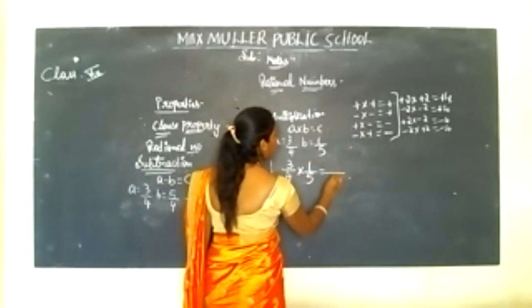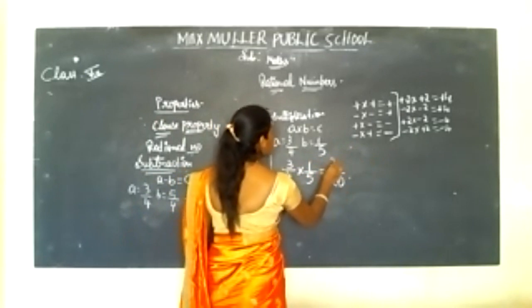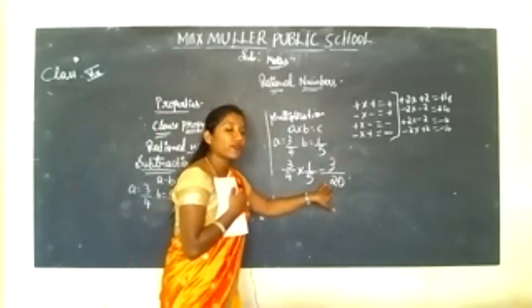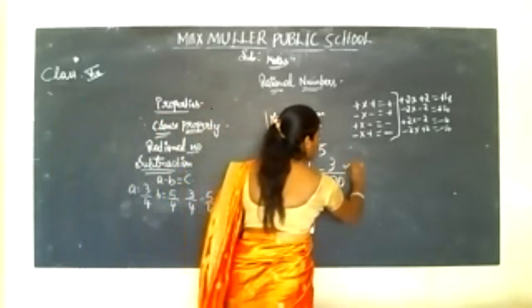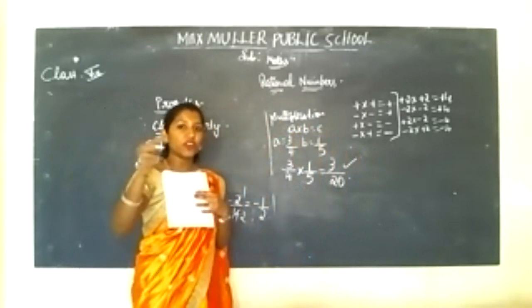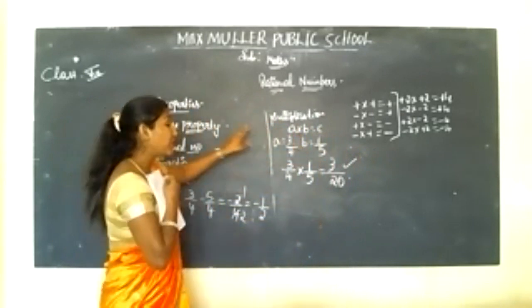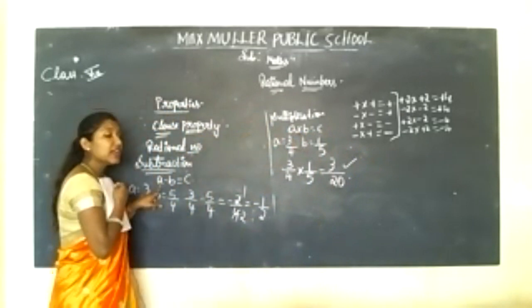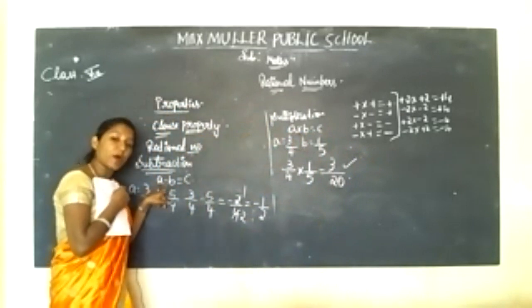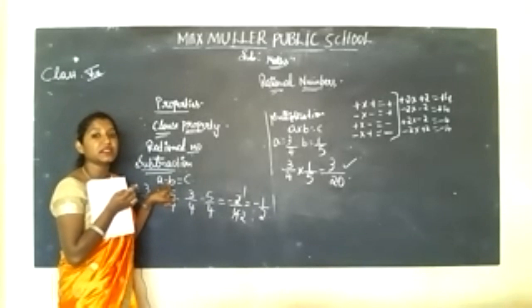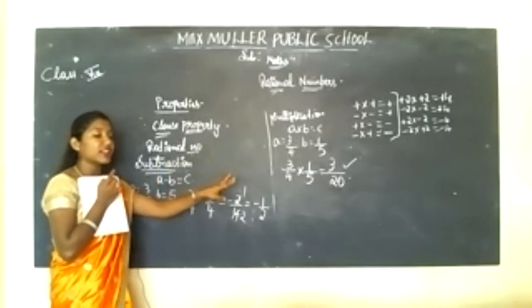So 4 5s are 20, 3 1s are 3. Like this, 3 by 20. Yes, of course, this is also a rational number. As I told you, before I was solving that thing. In which case you have to do like that? Either if it is having a positive or negative, A minus B or A plus B, if the different denominators are there, you can do in that method.